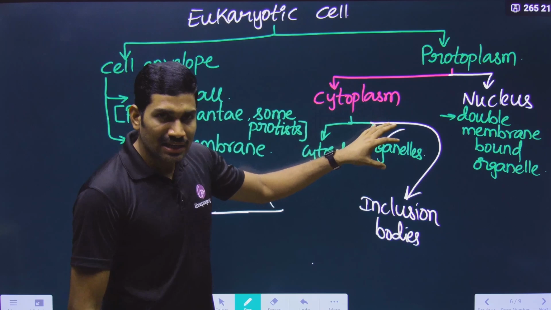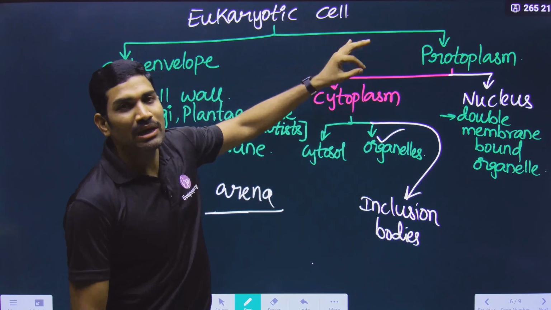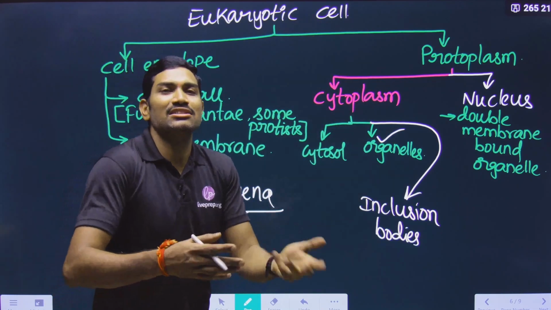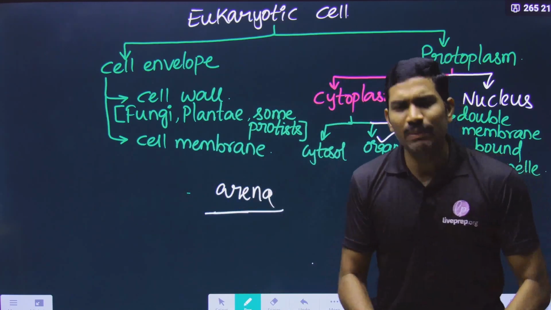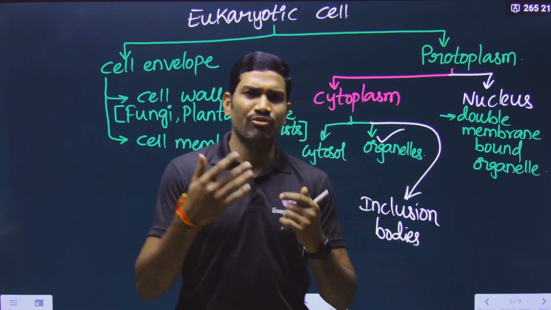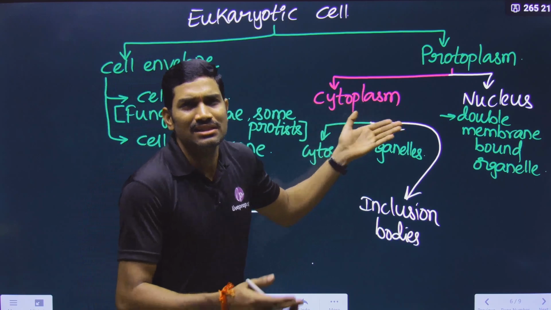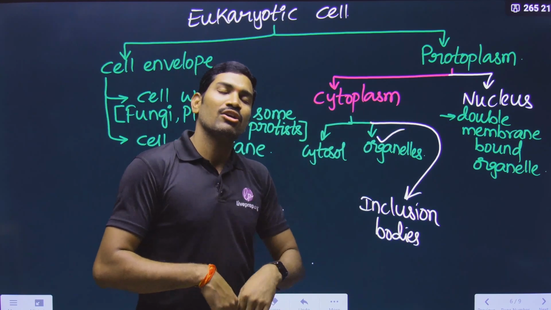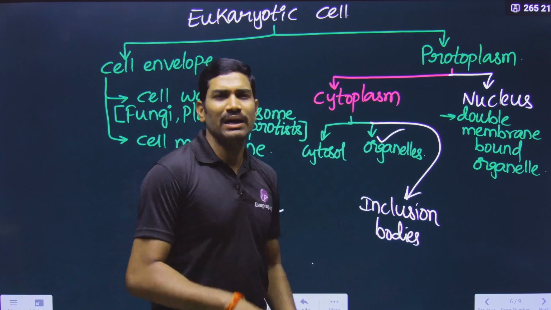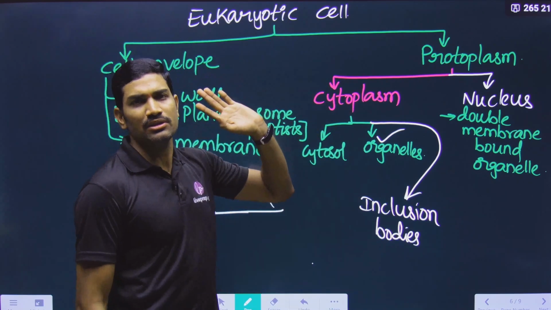In both plant and animal cells, cytoplasm is the main place where many reactions take place. But here you need to notice one thing: not just for plants and animals, for all living organisms, many reactions occur in cytoplasm. So cytoplasm is the main arena for all living organisms, not just plants and animals. For all living organisms, it is important.